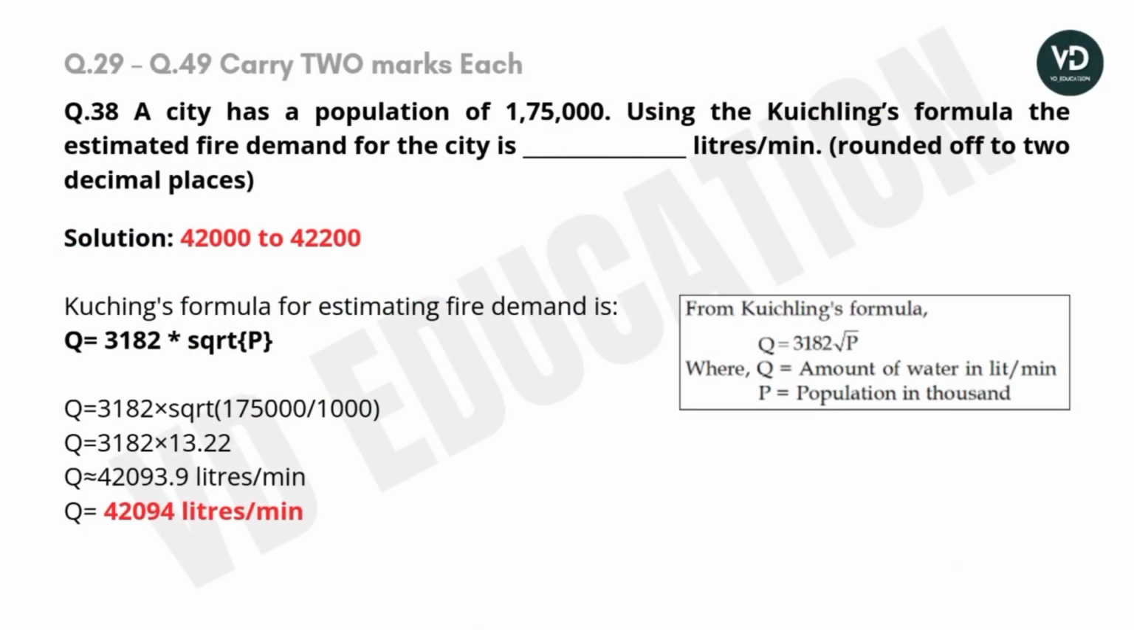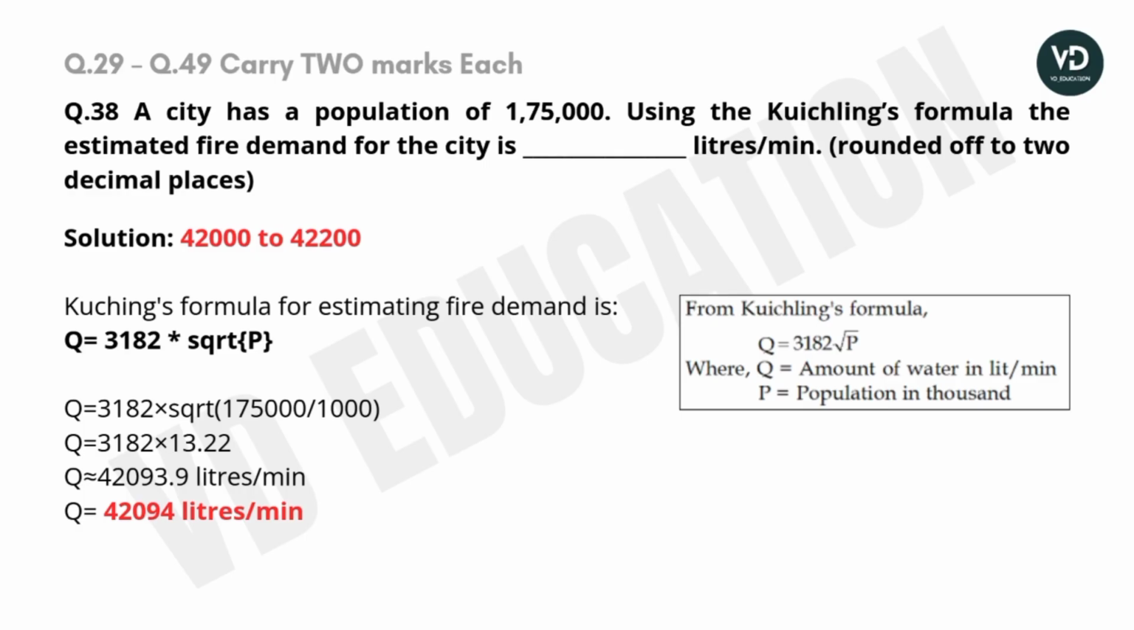Question number 30 is an NTA question. A city has a population of 1,75,000. Using the Quisling formula, the estimated fire demand for the city is dash liter per minute, rounded off to 2 decimals. The question says the decimal must be rounded off to 2 places.